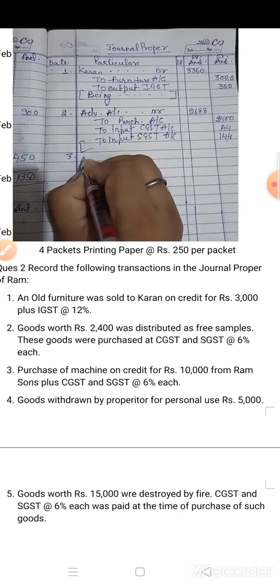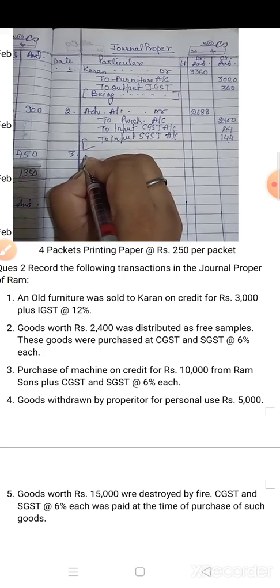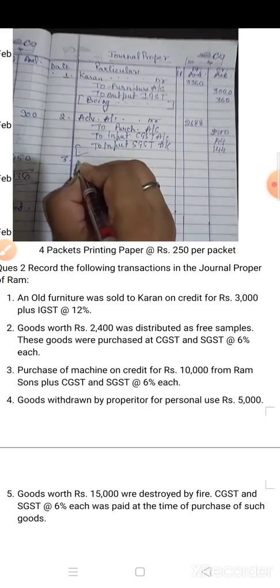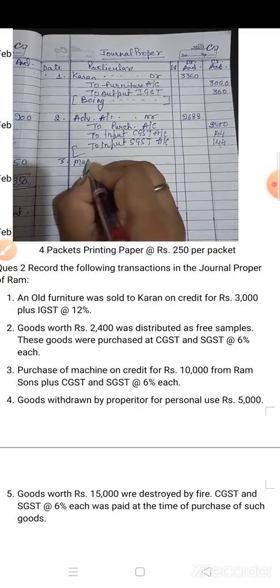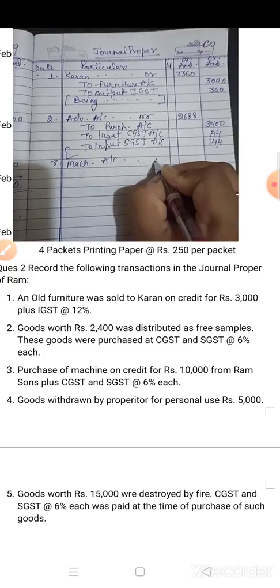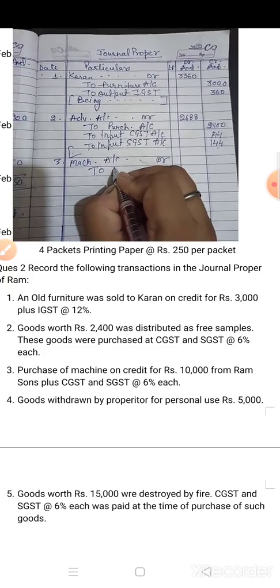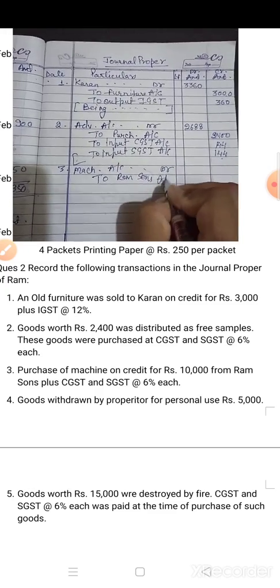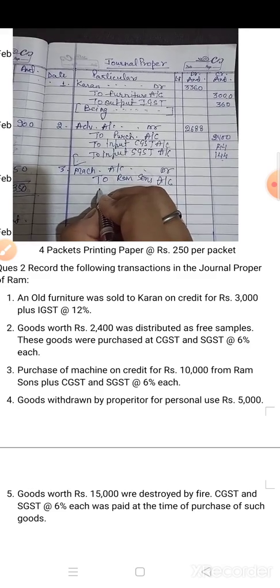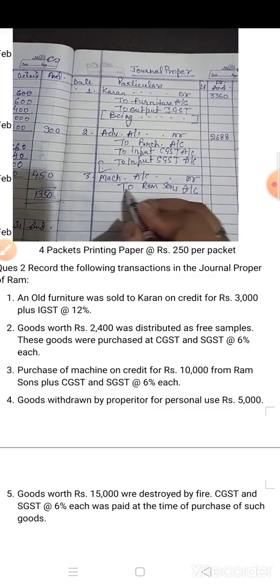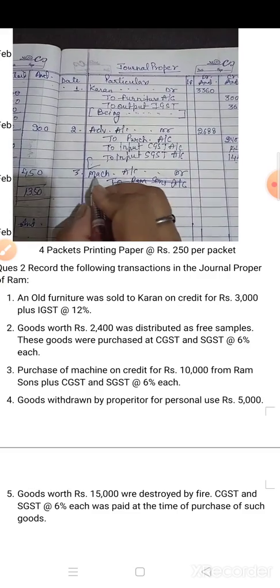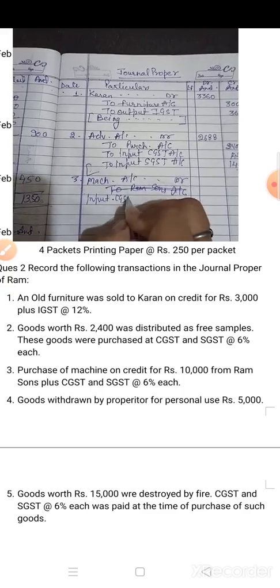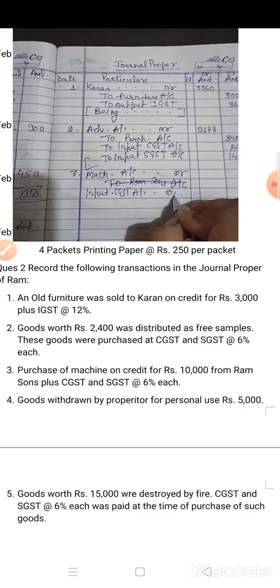Third is purchase of machine on credit for rupees 10,000 from Ram Sons plus CGST and SGST. So here you are purchasing machinery, so you have to write down machinery account debit to, from whom? To Ram Sons. To Ram Sons account, and write down the GST. Sorry children, here you have to write down the GST also. So first machinery account debit, then input CGST account debit,